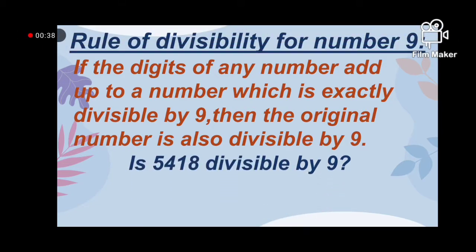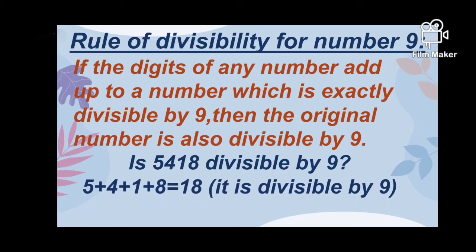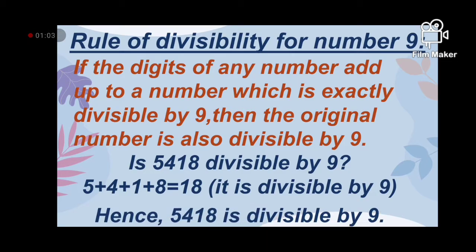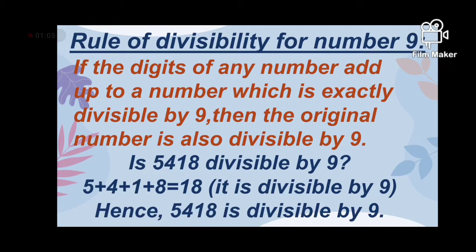So, for example, is 5418 divisible by 9? Now first we will add all the digits of the number. 5 plus 4 plus 1 plus 8 is equal to 18. It is divisible by 9, means 18 is divisible by 9. Hence the number 5418 is also divisible by 9.